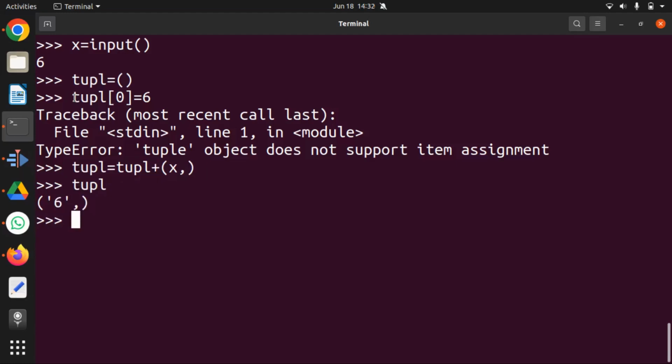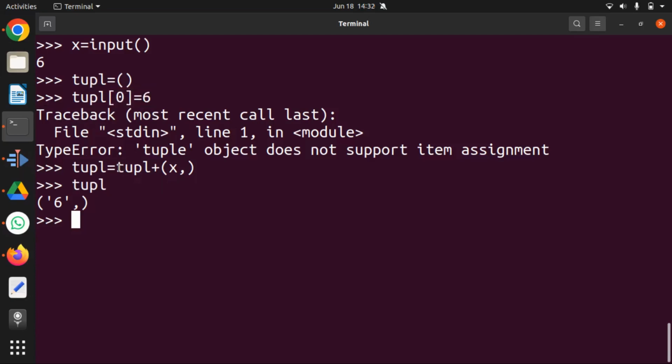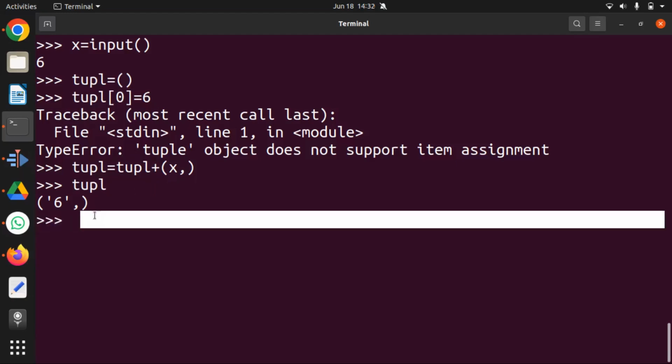So you can assign it like this, but you can work around it by using the add plus method. So you take an existing tuple and add to it so that it gets overwritten with the new value. Right? You can iterate over a tuple using a for loop.